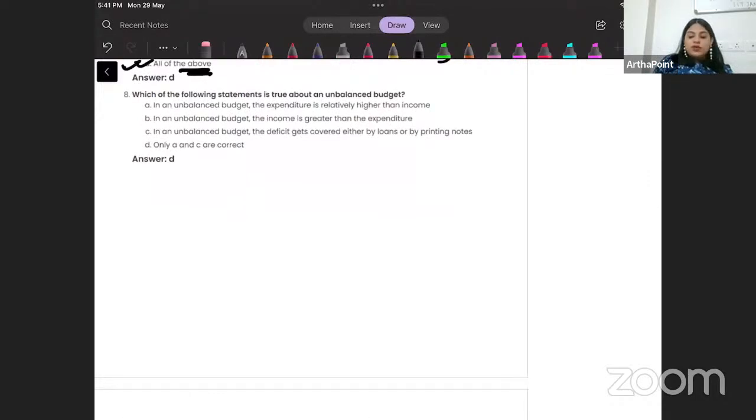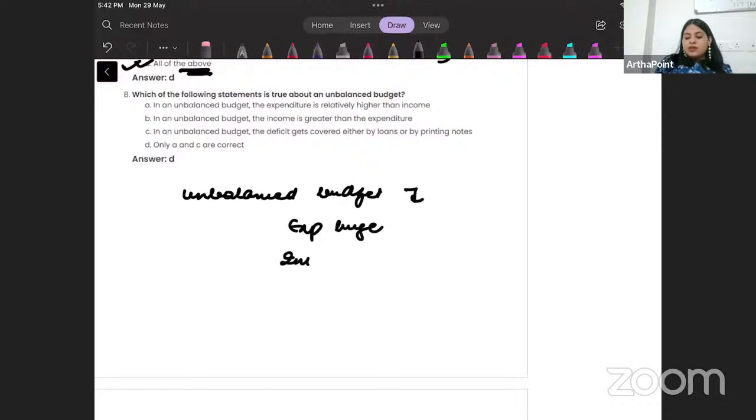Which of the following statements is true about an unbalanced budget? So beta, an unbalanced budget is one where your expenditure is huge but income is less. This can usually happen during the period of COVID, when expenditure can be very high and income quite low.